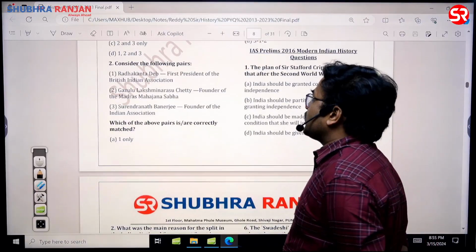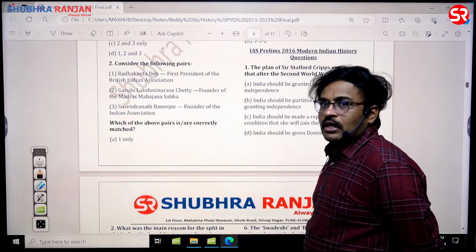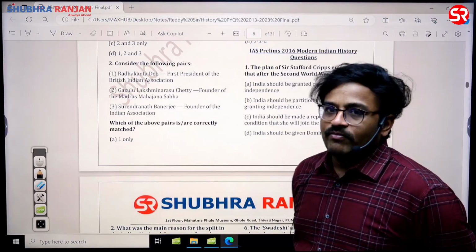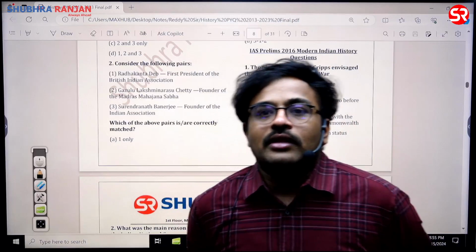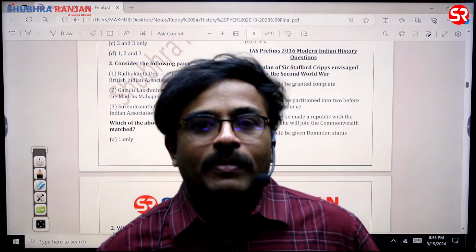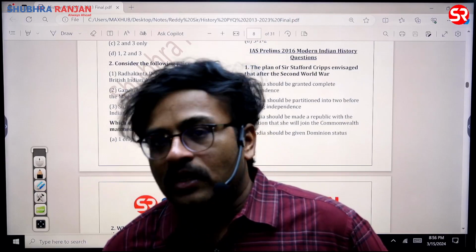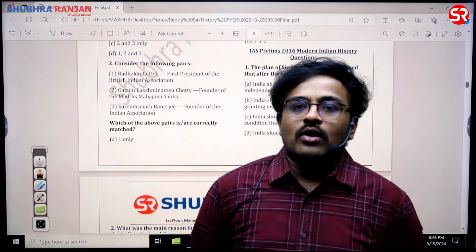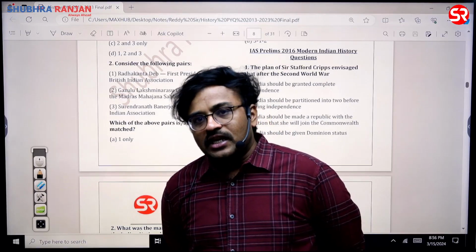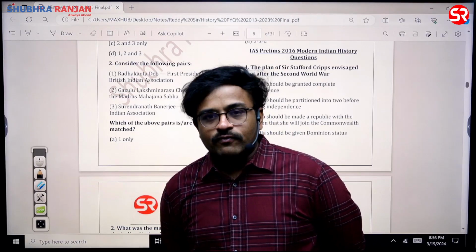Then consider the following. Radhakant Deb is the first president of British Indian Association. Gajula Lakshmi Narasimha Chetty, Surendranath Banerjee. So 3 names have been given, sir. In fact, all the pre-Congress political parties in India, or non-Congress political parties, their founders and their contribution have gained a lot of significance in UPSC, sir. So please focus on this area. It is given very clearly in the Spectrum book. So please focus on this area.